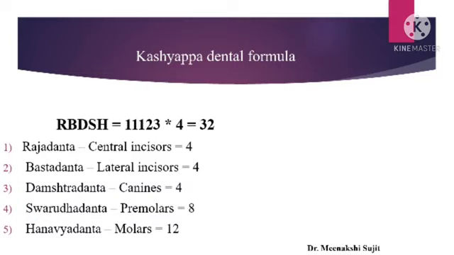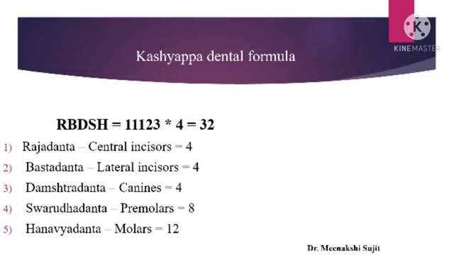In Ayurvedic terms these are known as Rajadanta, Bastadanta, Damshtradanta, Swarudadanta, and Hanavyadanta. These are code words for the teeth which we see in the modern topics.